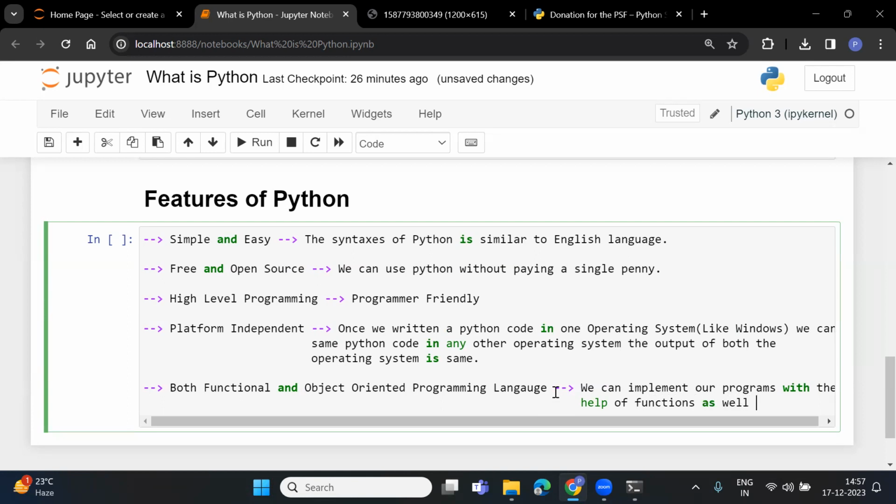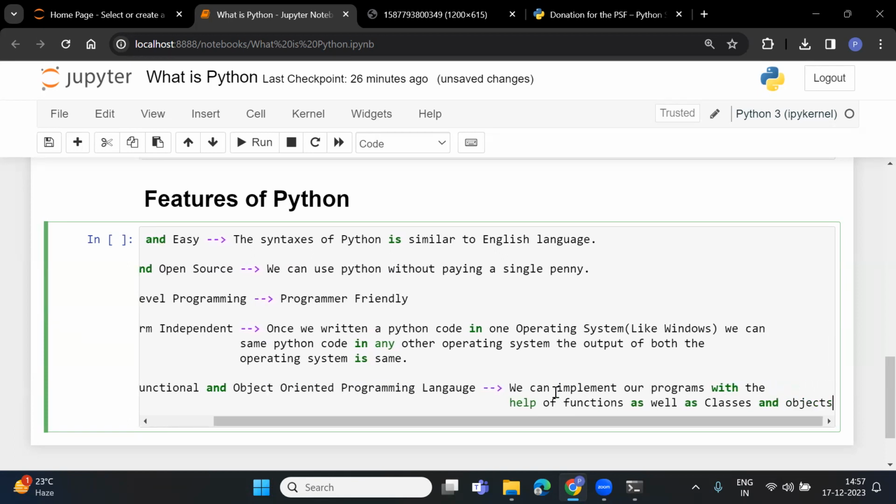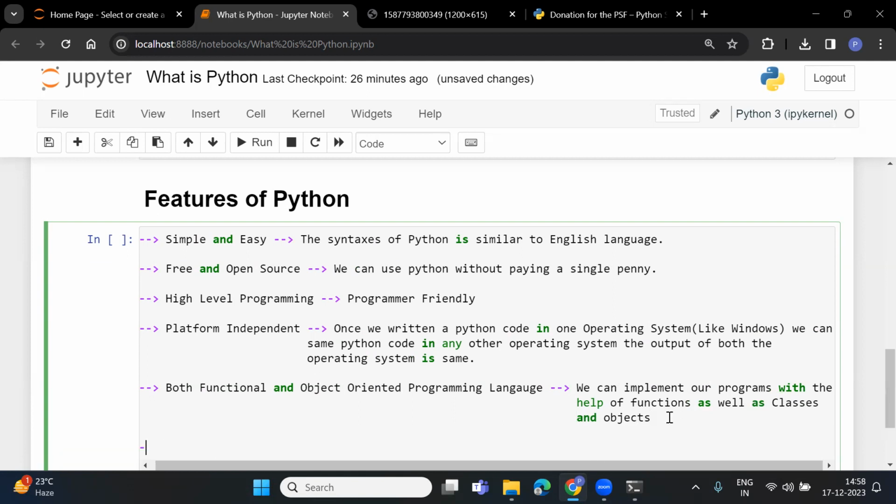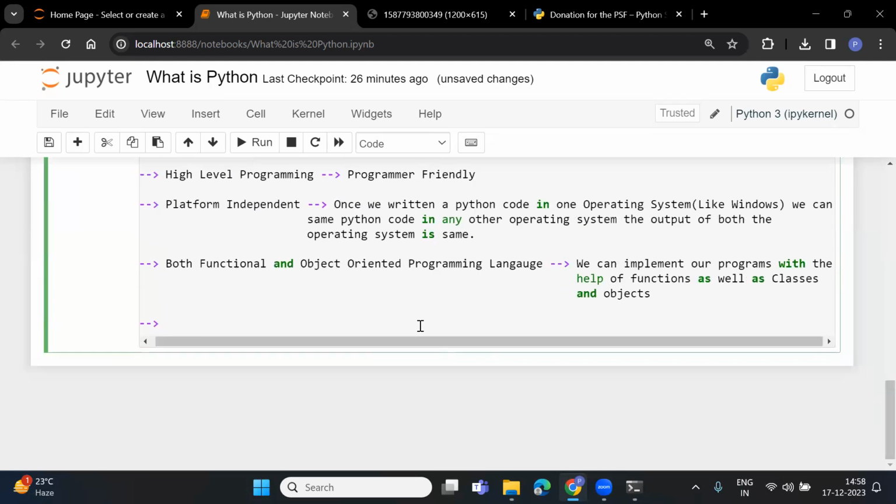That means you can implement your programs either with the help of functions or with the help of classes and objects. There is no restriction. Both are fine. We can use Python for functional programming as well as for object oriented programming.